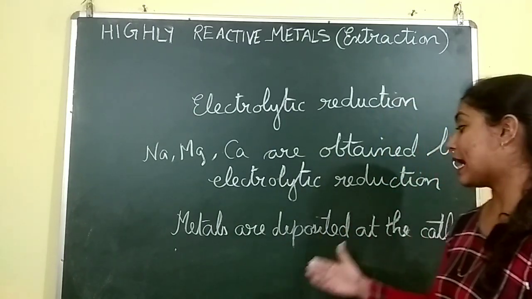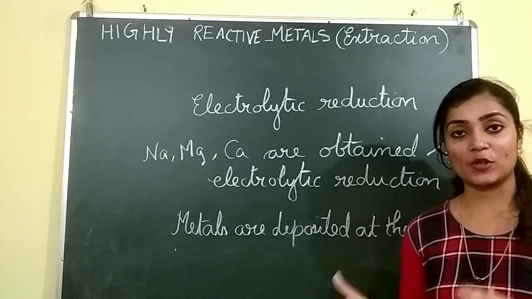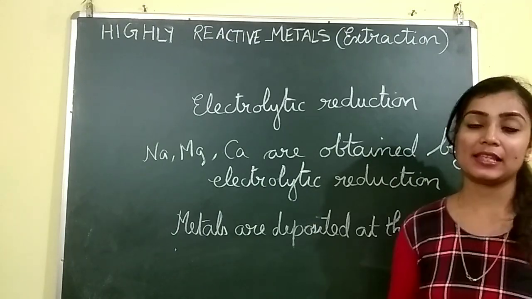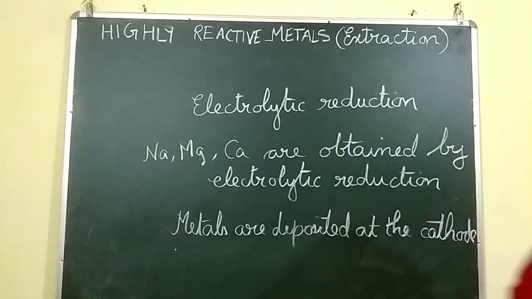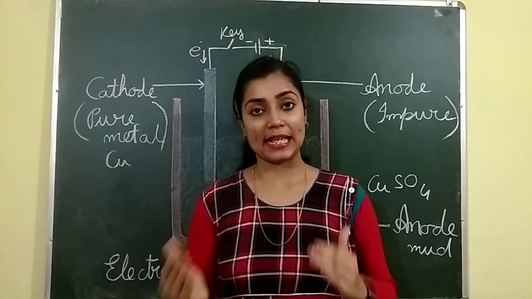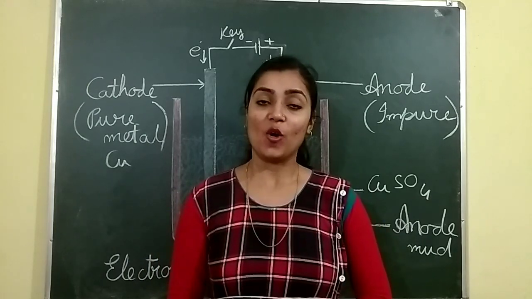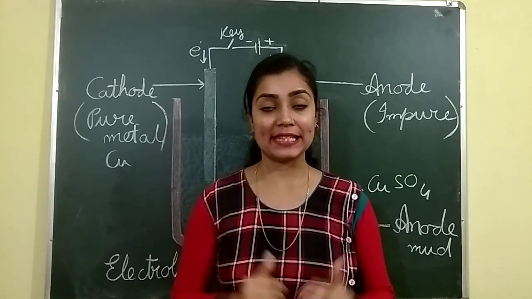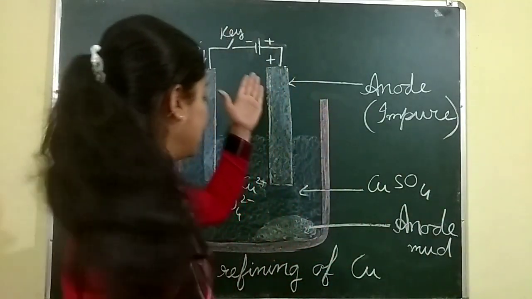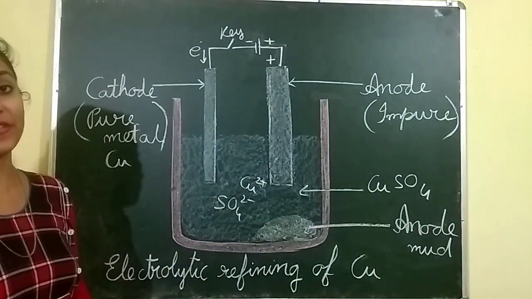So metals are deposited at the cathode. Now what is cathode and anode, I will tell you, then we will start the electrolytic refining. So metals like copper, zinc, tin, all these things are refined electrolytically. So this is the picture of electrolytic refining of copper.